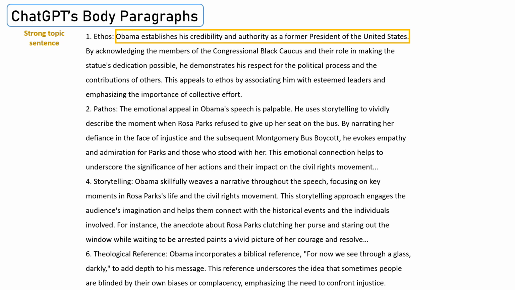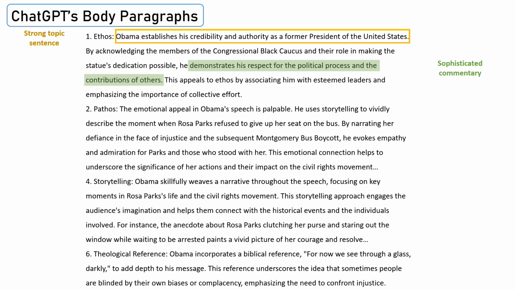"By acknowledging the members of the Congressional Black Caucus and their role in making the statue's dedication possible, he demonstrates his respect for the political process and the contributions of others." That's some sophisticated commentary that characterizes the speaker as someone who appreciates those who have led before him. "This appeals to ethos by associating him with esteemed leaders and emphasizing the importance of collective effort."